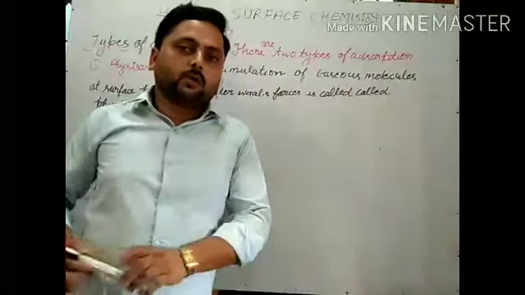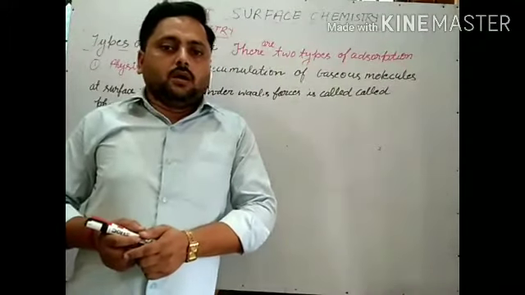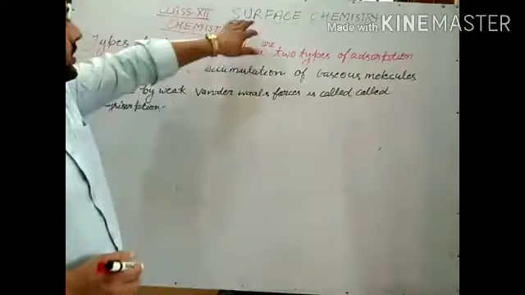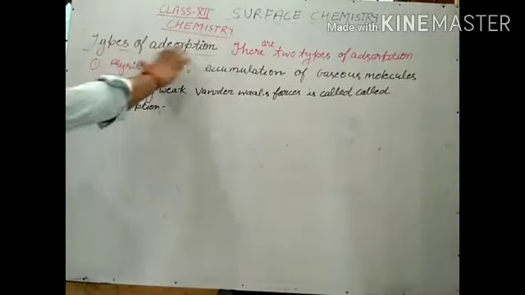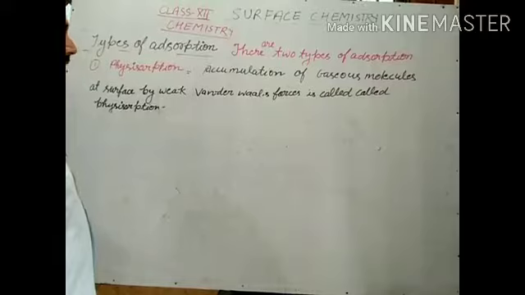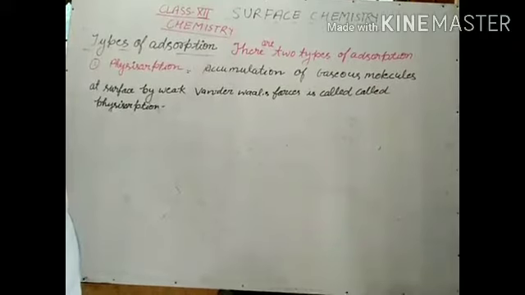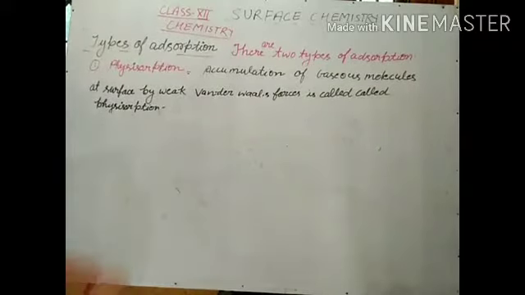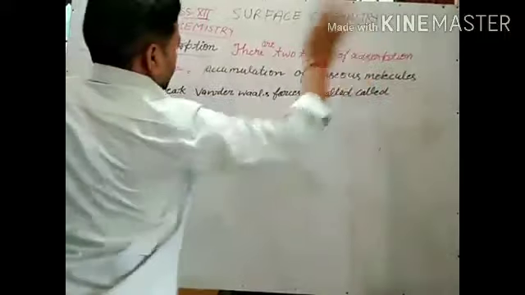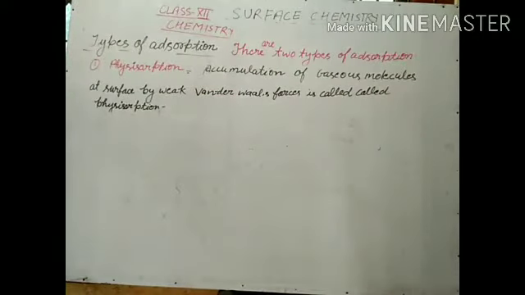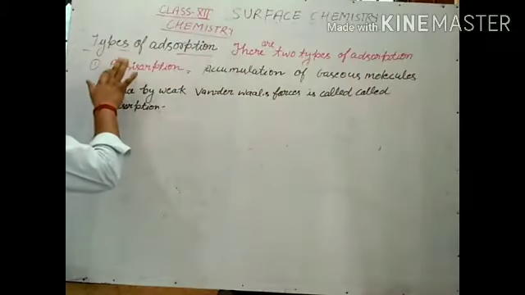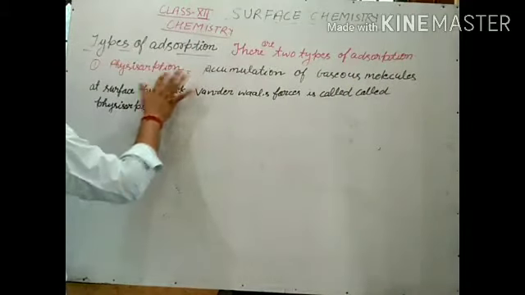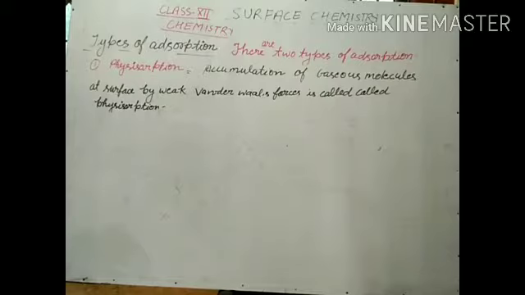Today we are going to discuss chapter surface chemistry. In that our topic is types of adsorption. There are two types of adsorption. First is physisorption and second is chemisorption.